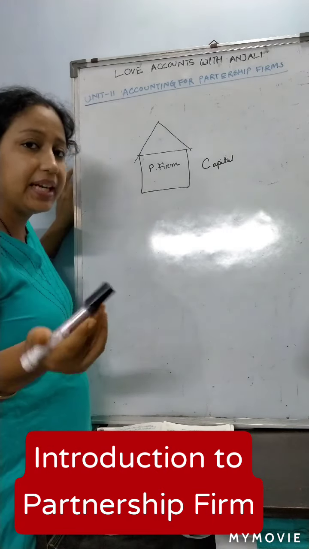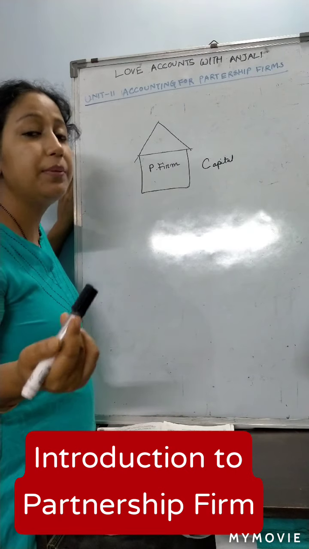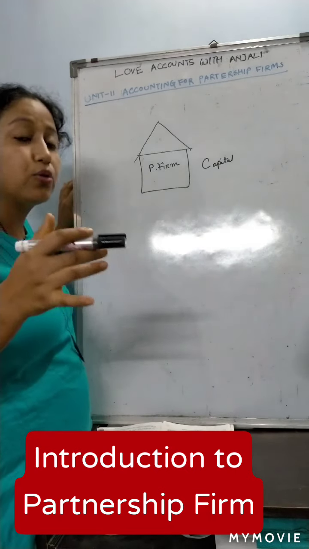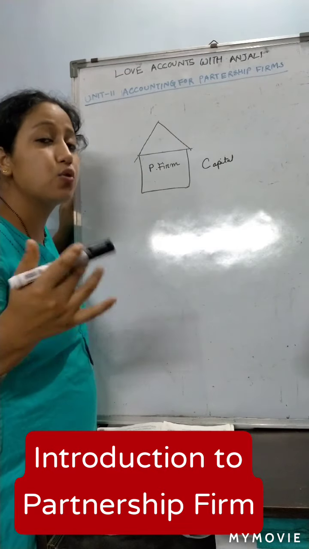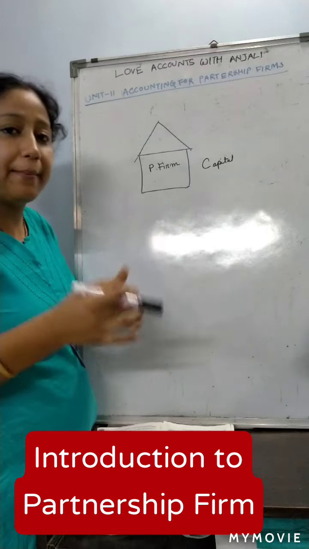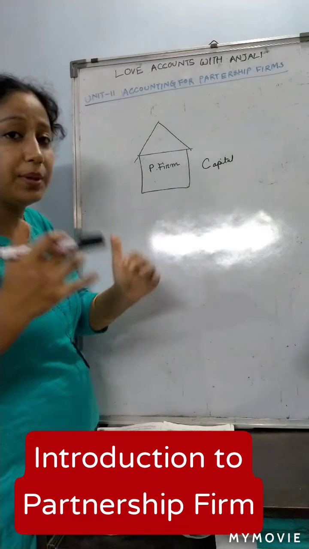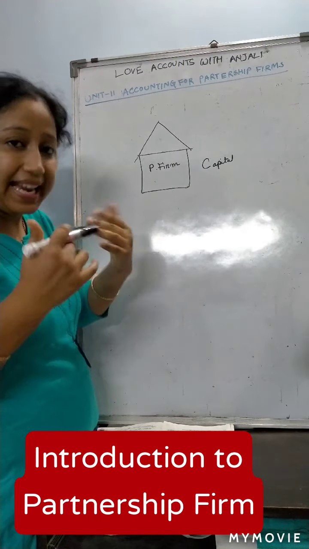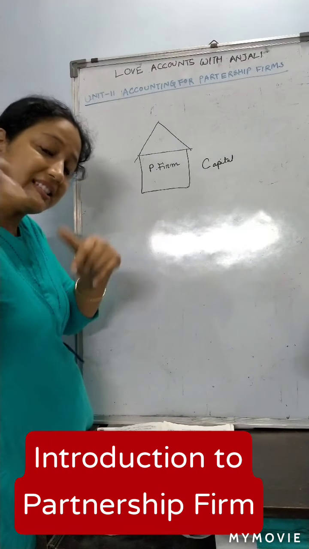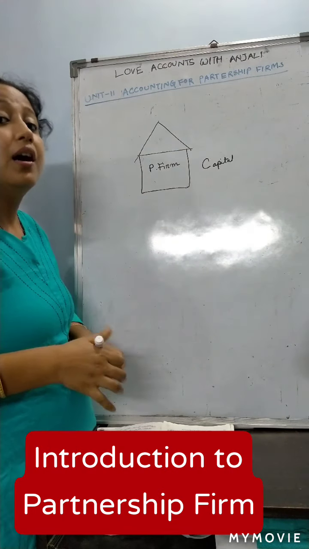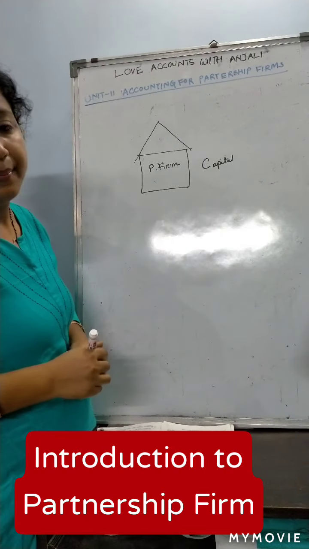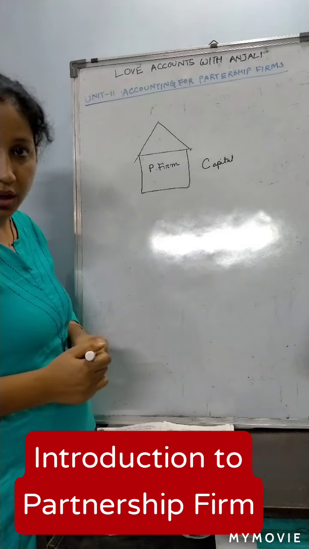Your requirement of capital will be more compared to the amount required in the case of a sole proprietorship firm. The more partners, the more members in the firm, the more will be the capital contribution, and hence the firm will be bigger, and the result will be more income and more profit, right? That's why we start a partnership firm: to get a bigger amount of capital.